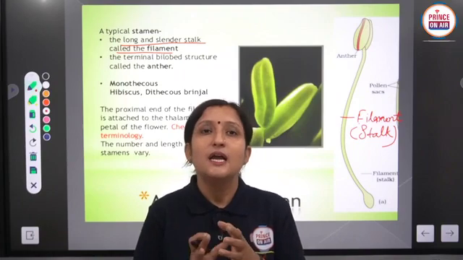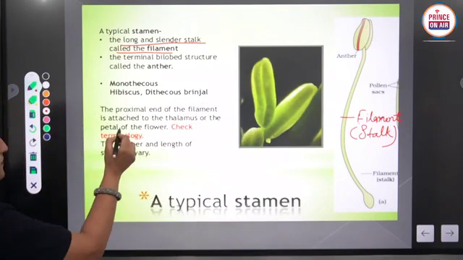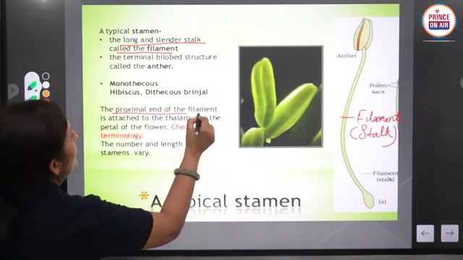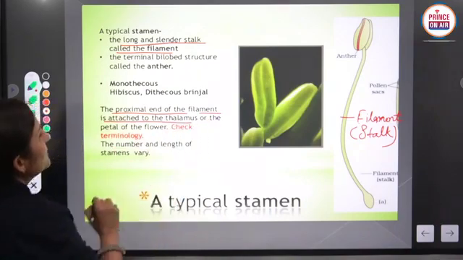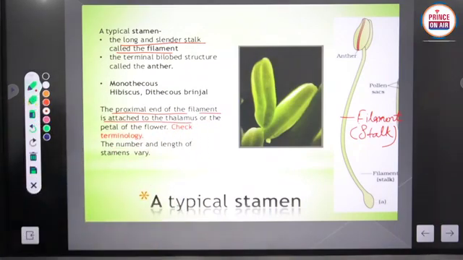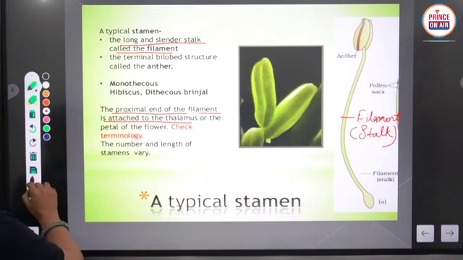Clear? And in some, the proximal end of the filament is attached to the thalamus or petal of the flower. So this is another feature.